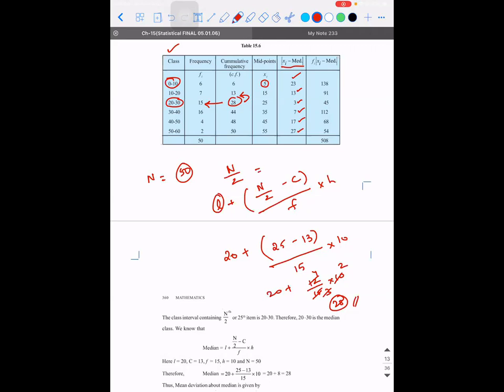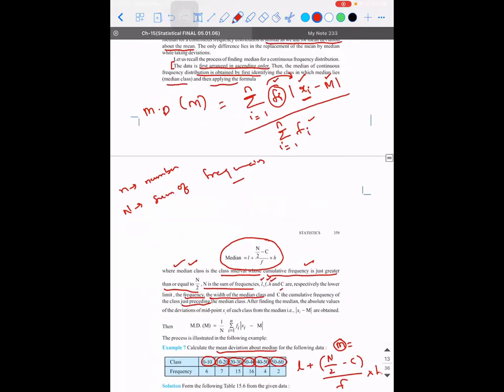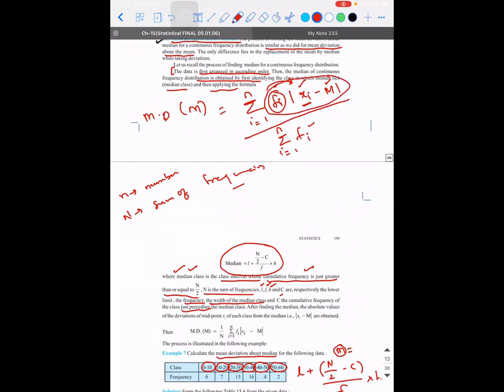55 minus 28 is 27. Okay. So how to check whether this is going to be right or wrong is, till the median class, the values will keep decreasing. After that, they will start increasing. Then for the formula, what do we need? For the formula, we need Fi into Xi minus M.